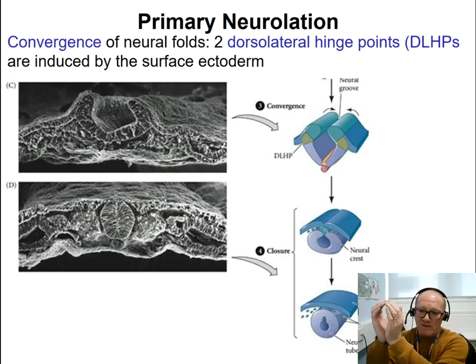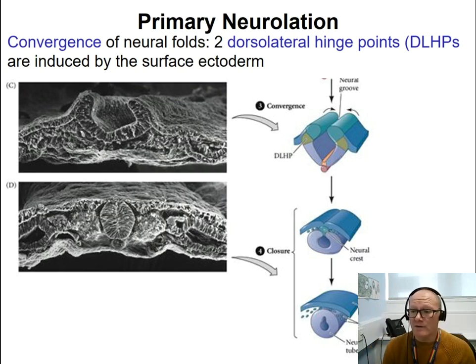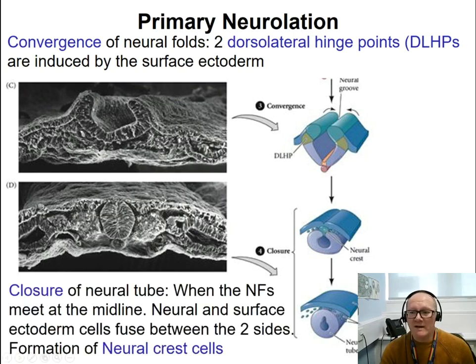They push the two tips toward each other, forming actually a tube. When the two tips are in contact with each other, they fuse together and detach from the ectoderm that is going to form the epidermis, and when they fuse together, they form the actual neural tube. Some of the cells in between the neural tube and the external epidermis are released, and these released cells are the neural crest cells, and they're going to form the peripheral nervous system.